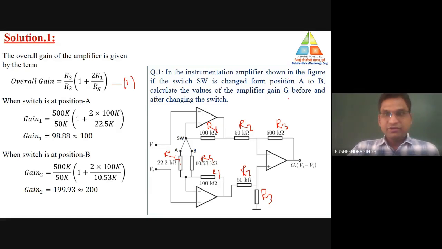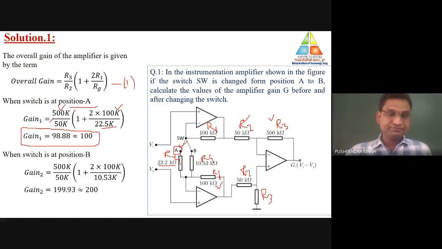So first, when the switch is connected to position number A, we need to calculate the value of gain. The value of R3 is 500, R2 is 50. We have substituted here 500 and 50. Then 1 plus twice R1, where R1 is equal to 100k, so 2 into 100k divided by Rg. When the switch is connected to A, the value of Rg is 22.2 kilo. So from there, the value of gain is how much? Gain is equal to 100. Easily you may calculate the value of gain number 1.